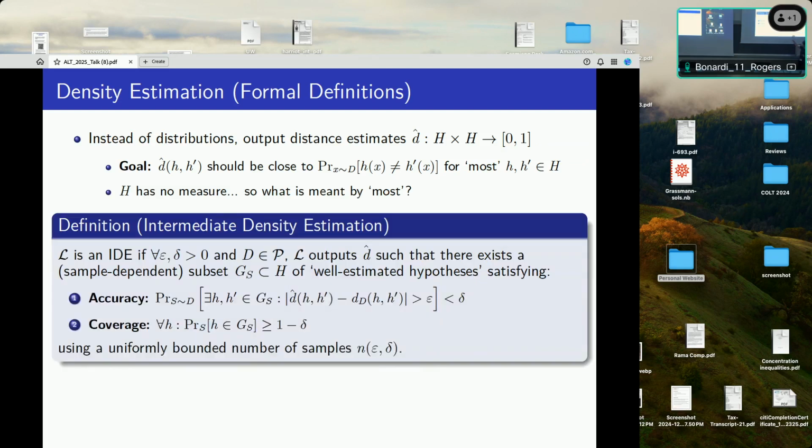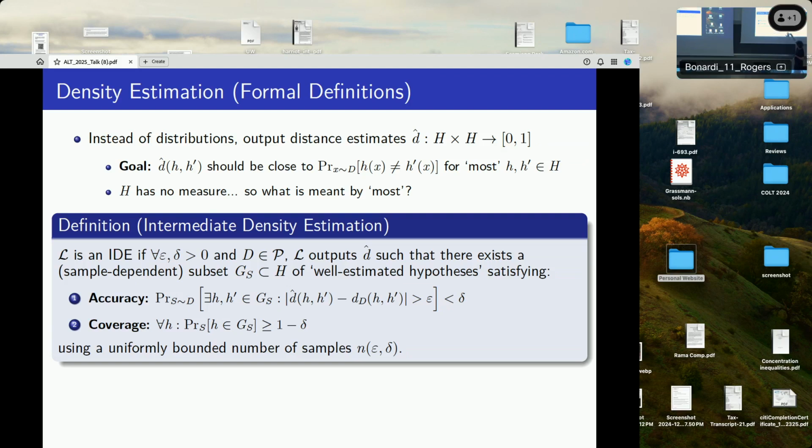We'll say L has an intermediate density estimator if, standard stuff, for all epsilon, delta greater than 0 and distributions in the class, L outputs an estimator d hat such that there is some sample-dependent subset G of well-estimated hypotheses, so that, one, with high probability, all of the hypotheses in G have well-estimated distances, and two, for every fixed hypothesis H in the class, H is in G with high probability. This is how we formalize this notion of density estimation.